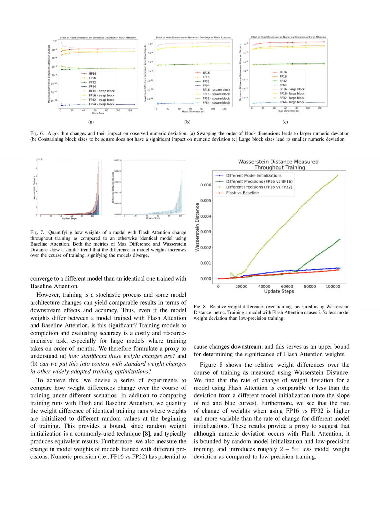The comparison of weight differences over the course of training under different scenarios, including different random weight initializations and different numerical precisions, helped to contextualize the significance of the weight changes introduced by flash attention. Ultimately, the study found that flash attention introduced roughly 2 to 5 times less model weight deviation compared to low precision training, as measured by these metrics.